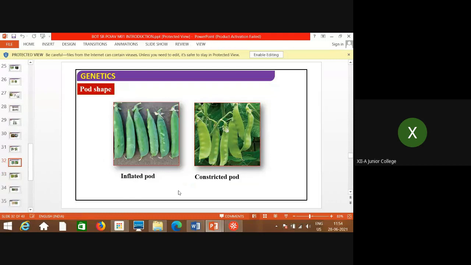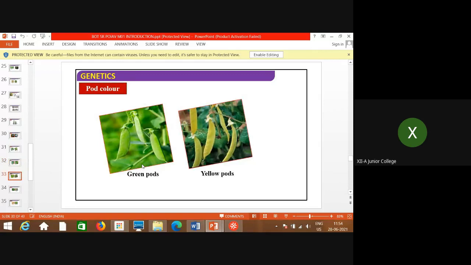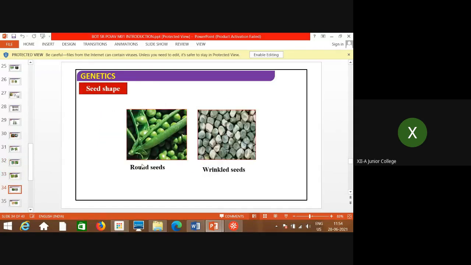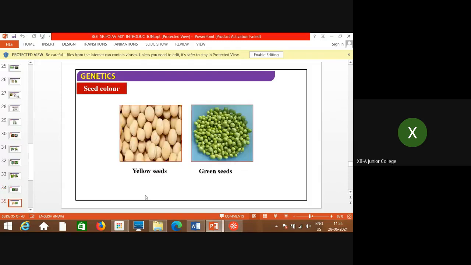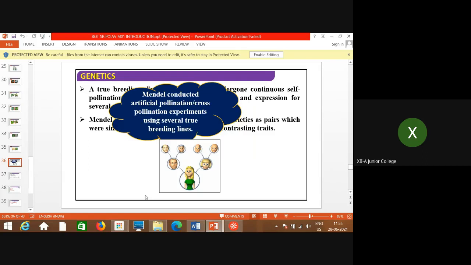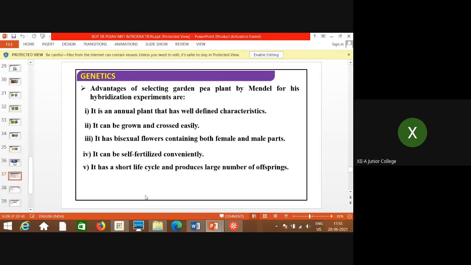These are some pictures where you can see the inflated pod. If you have not observed it, green peas are available nowadays. Observe the constricted pod, how the seeds are arranged, and how they are arranged in inflated pods. Note the shape and color, green and yellow. Round seeds have a smooth texture, and you can see the wrinkled texture of the other seeds. This is the green, wrinkled seed, and there are yellow seeds and green seeds.